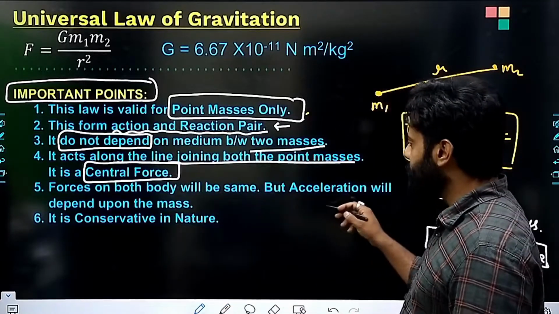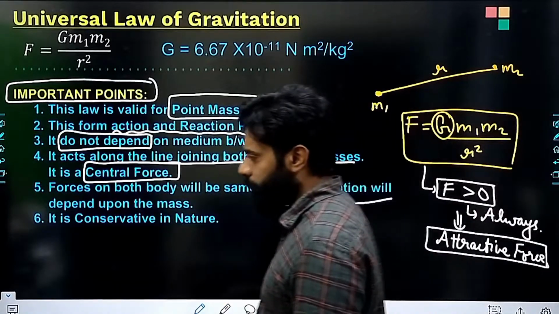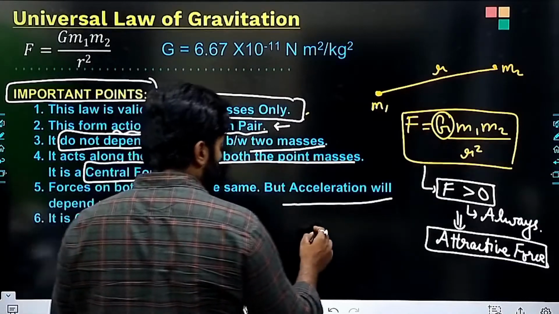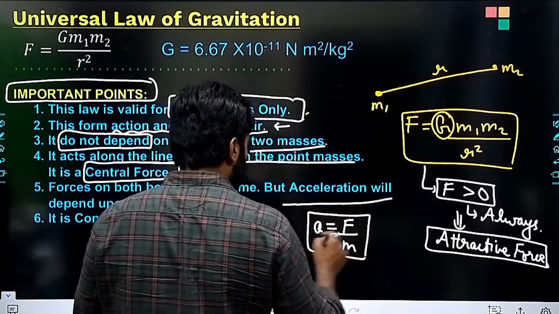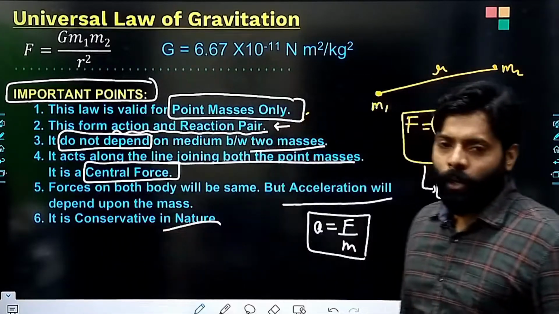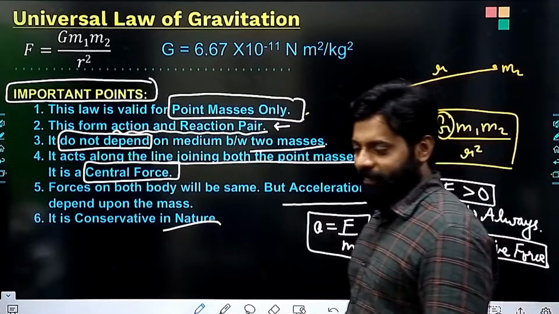Forces on both bodies will be the same. The acceleration will be different, because we know that acceleration is equal to F upon m, right? And this force is a conservative force.